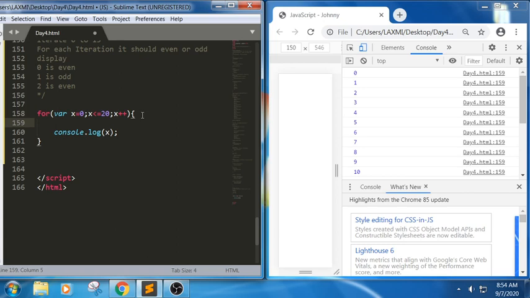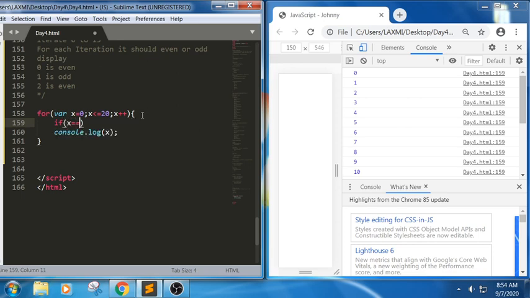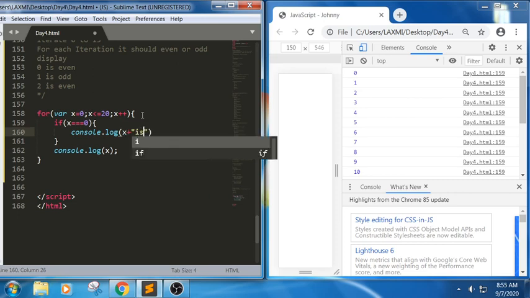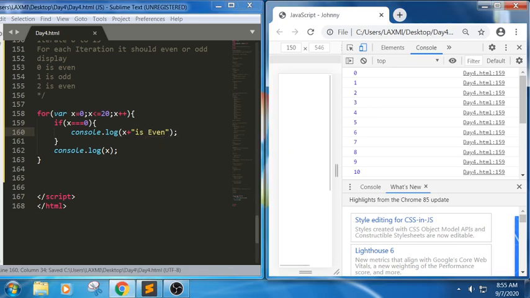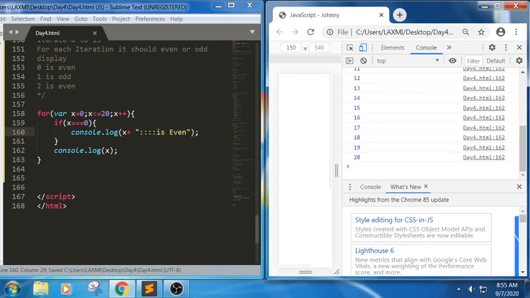For example, when the number is 0, we can't say, so here I am trying to write a nested if else, in the sense if x equals 0, console.log of x plus is even. See here, we got this value as even. Let me put this in so that it is even.